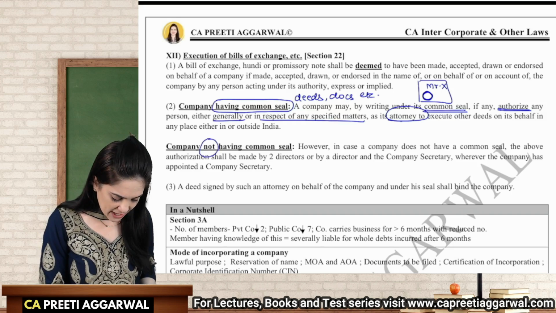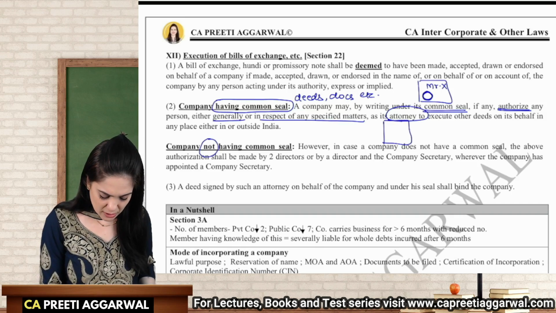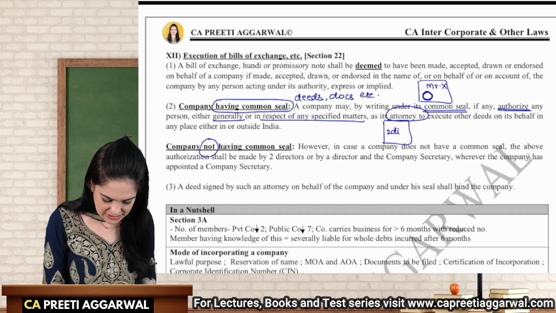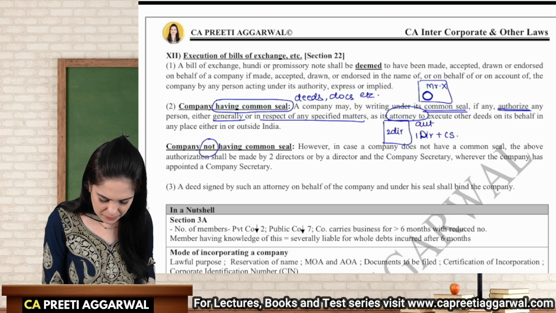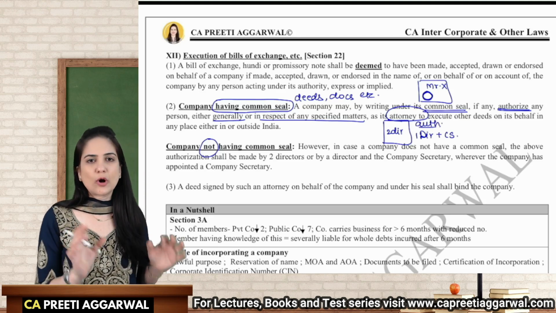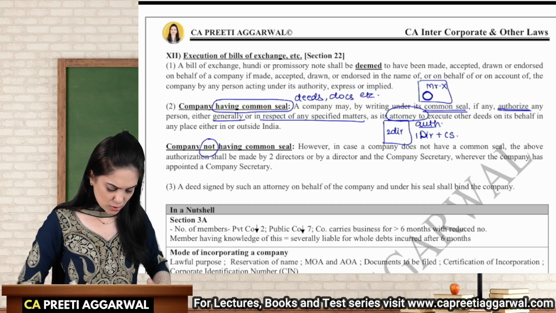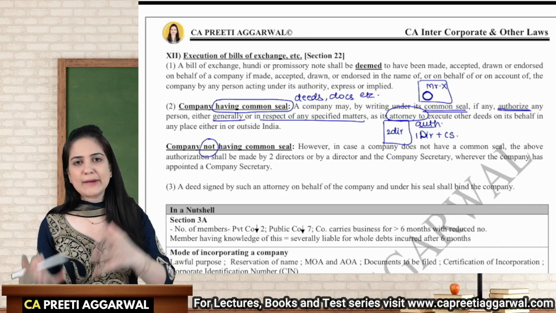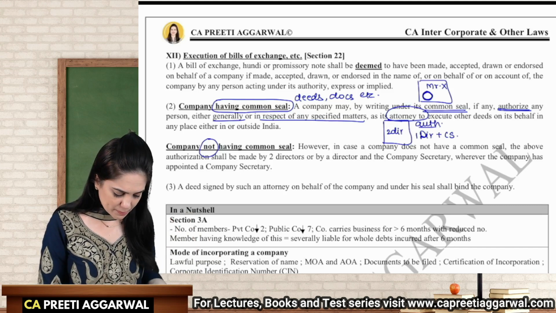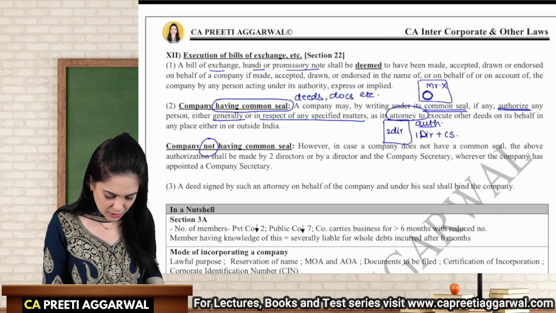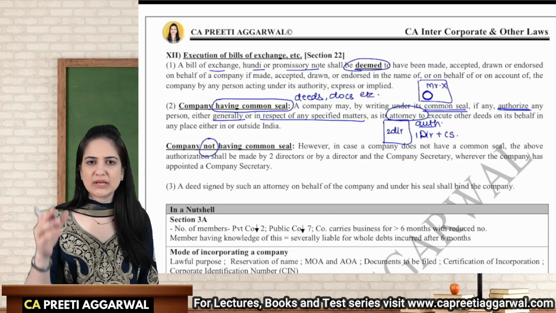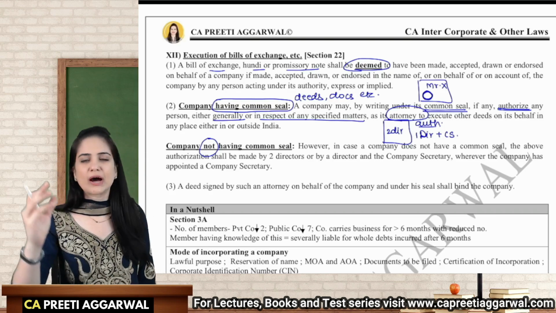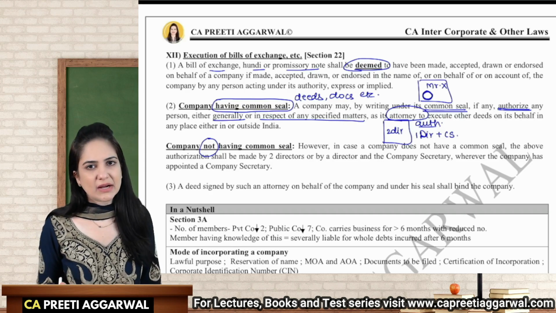If the company does not have a common seal, then on that document, either 2 directors will sign or 1 director and 1 company secretary will sign, and they will authorize a person who will sign the documents, who will authenticate the documents, who will enter into contracts and bind the company. What about bills of exchange, hundis, promissory notes? If the authorized person is either drawing, endorsing, or accepting, it is as if the company has performed that act.